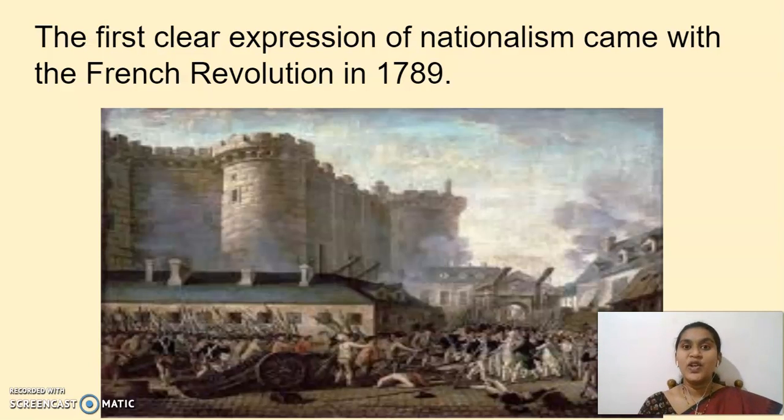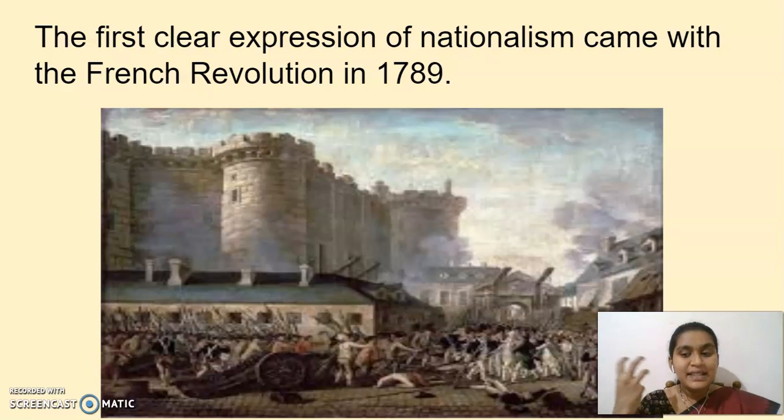What was the reason, children? Can you remember? Yes, due to continuous wars, his lavish lifestyle, and because he was helping the 13 American colonies. So finally what happened?